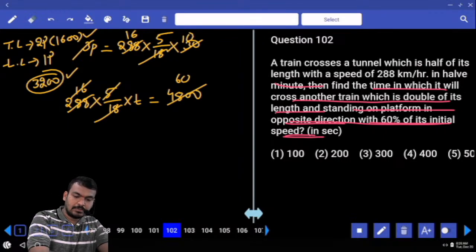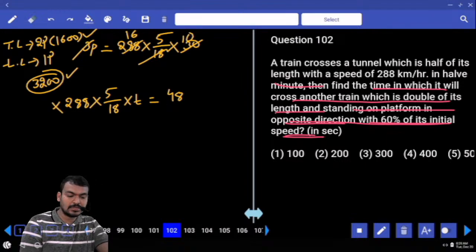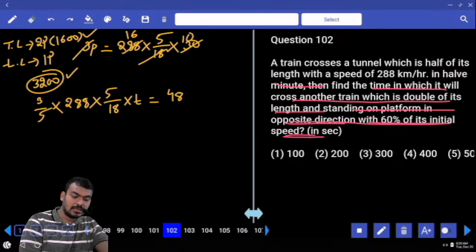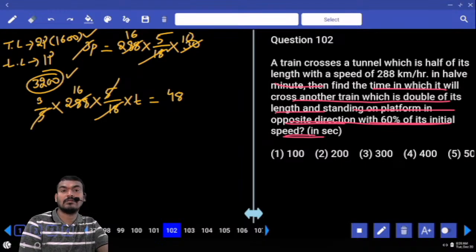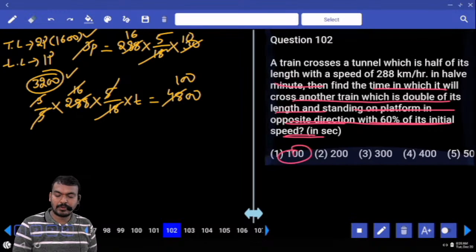Sorry, 60% of original speed or total speed? 60% of initial speed. What is the initial speed? 288. In that, how much value? 3 by 5. 18 how many times? 16 times. 5 gets cancelled. 3 into 16 is 48. Cancel. Actually it is 4800. Means how many times? 100 times. How many seconds will it take to pass?